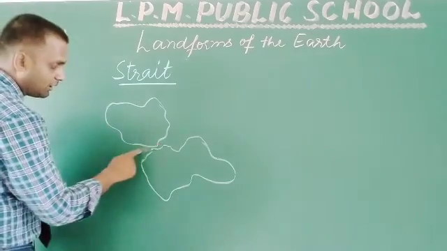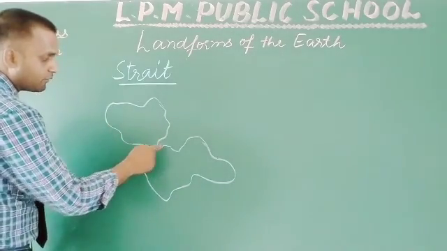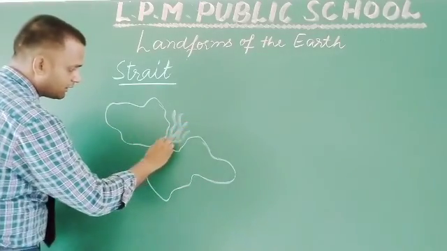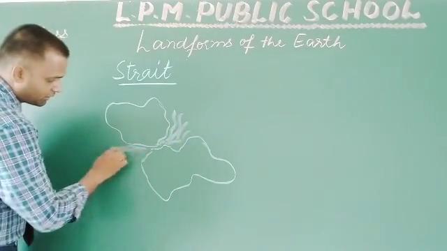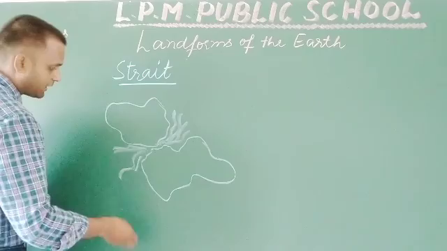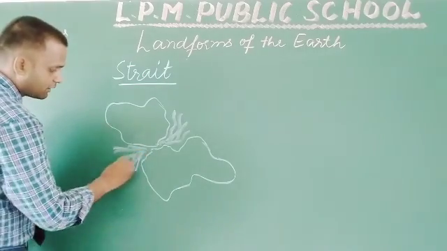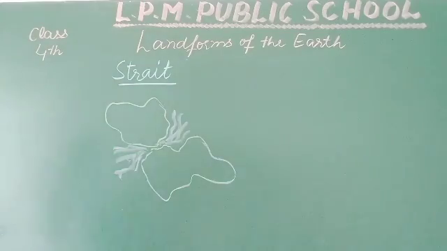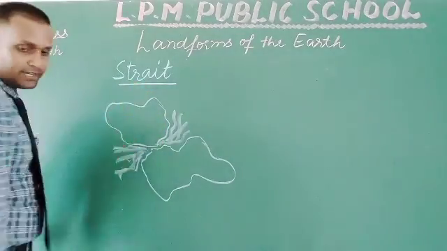So this will be the narrow strip of water. Okay, this is water and this is narrow strip of water. Narrow strip of water between two large land masses is called a strait.